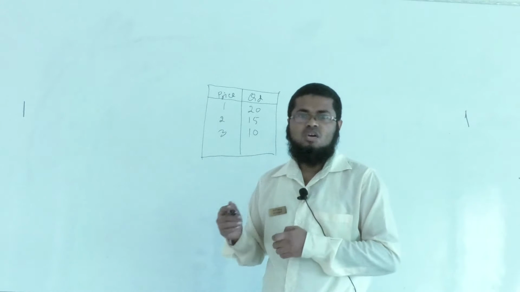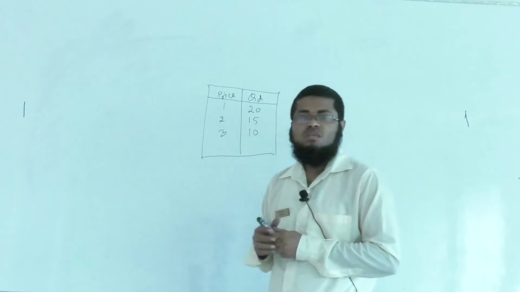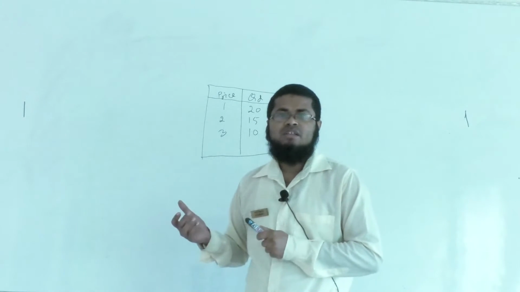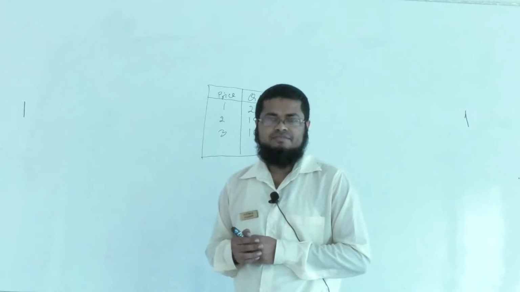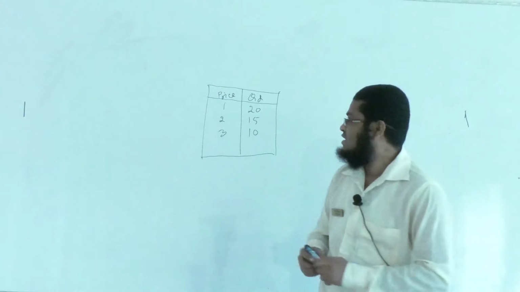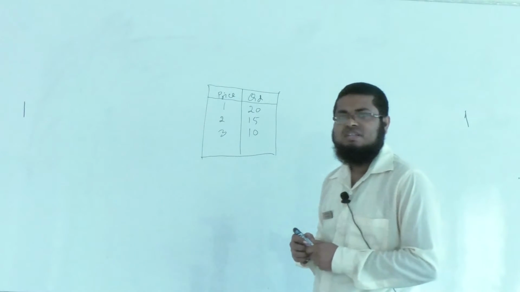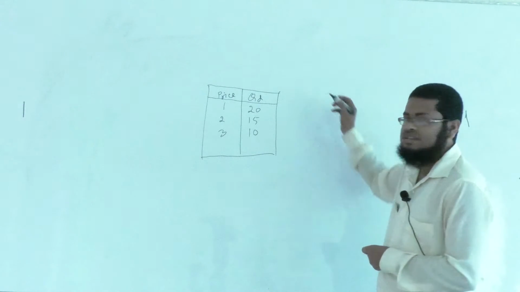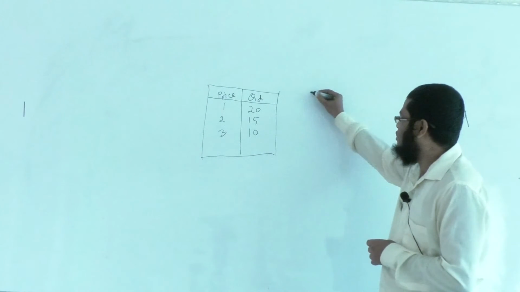This is the law of demand, and the law of demand is presented here with this table. And with this table we can draw the demand curve. Okay. Now we will see how we can draw the demand curve with this table. You see, for drawing the demand curve we need 2 axes.